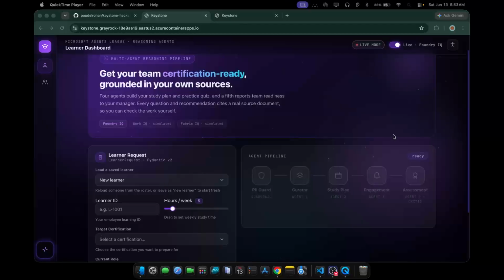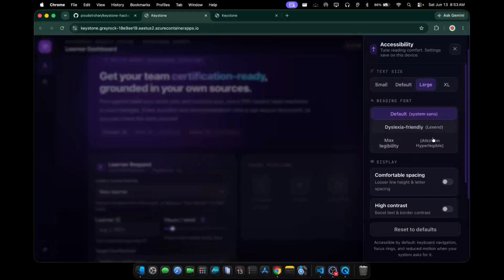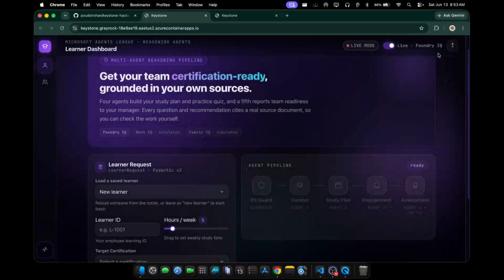One thing before I start, I wanted this to be usable by everyone. So there's an accessibility panel built in. You can choose something like bigger text, dyslexia friendly fonts, and some other accessibility features. I'll set the text to large right now so it's easier to read in the video.